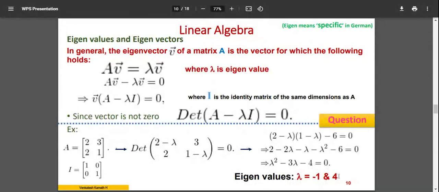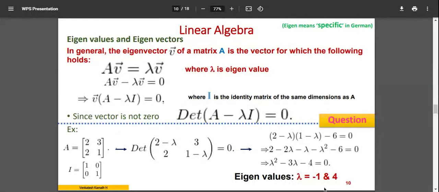Lambda is equal to -1 and +4. So in one dimension it increases by 4, in another dimension it decreases by -1. Okay, so that's the factor by which it increases and decreases. So there are two possibilities, -1 and +4. So two eigenvectors are there in this case. All right, so this is how you calculate eigenvector and eigenvalue.